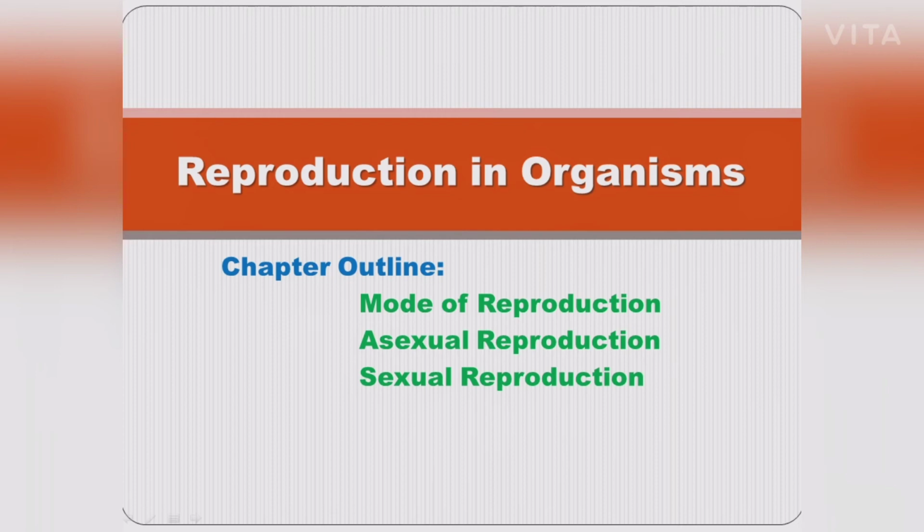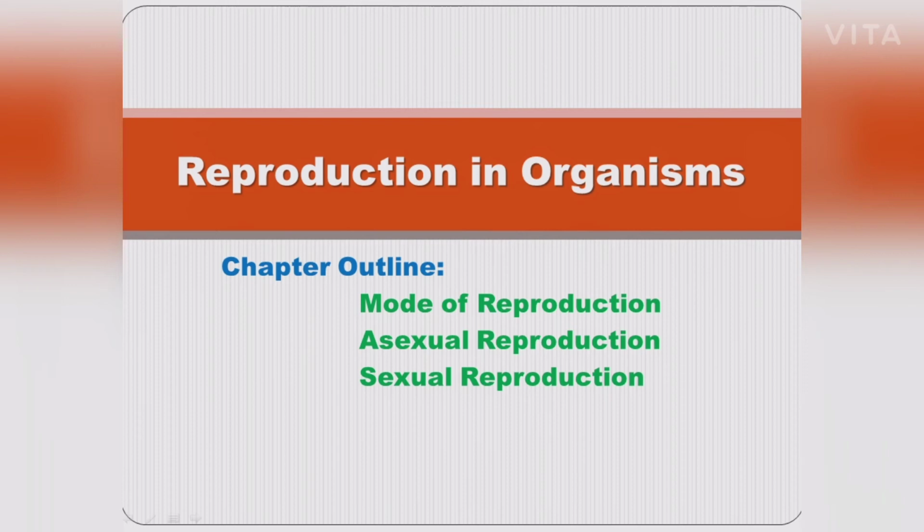There are three phases of the life cycle: juvenile phase, reproductive phase and senescent phase. Juvenile phase or vegetative phase is the period of growth between the birth of the individual up to reproductive maturity.